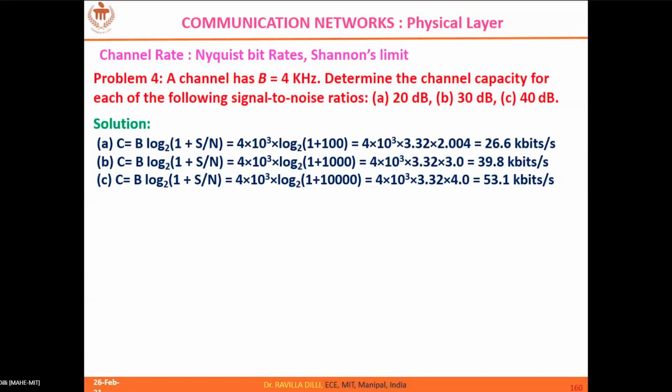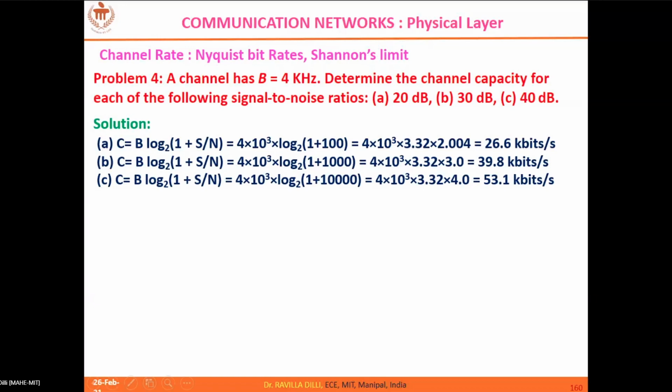So here, what's your observation for this numerical? The values given show that when you have higher and higher SNR, keeping the bandwidth constant, you can achieve higher channel capacities, right?